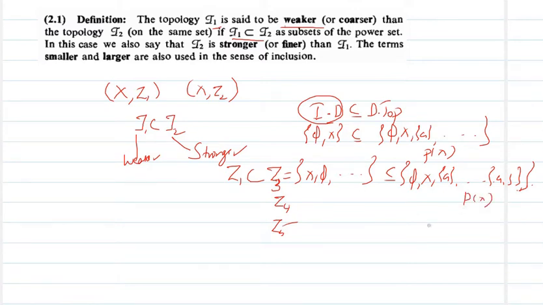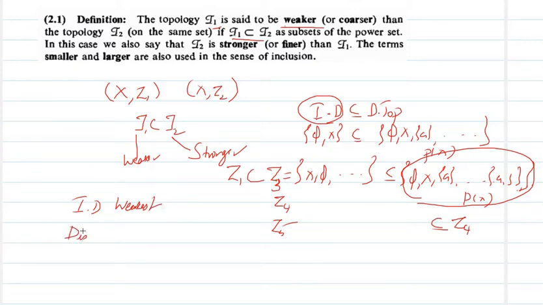And there is no topology which is bigger than this discrete topology. You cannot find one. Why? Because this contains all the sets that can be obtained from a singleton set, because this is the power set topology, or power set P of X. So the indiscrete topology is the weakest topology, whereas the discrete topology is the strongest topology.